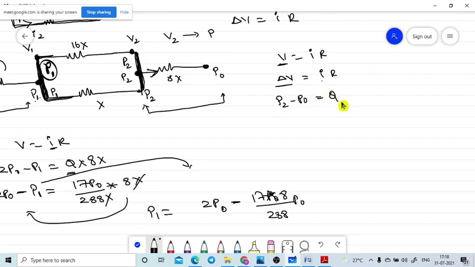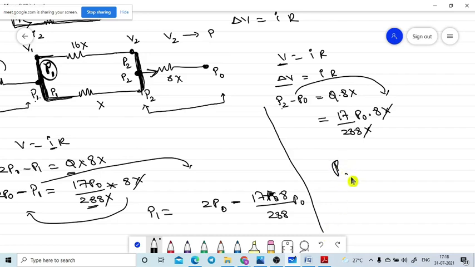What is the R value? 8x. Then what is the Q value? The Q value you already know: 17 divided by 288 P0 into 8x. The x's cancel. We need the P2 value, so send P0 this side. That is P2 is equal to 17 divided by 288 into 8 P0 plus